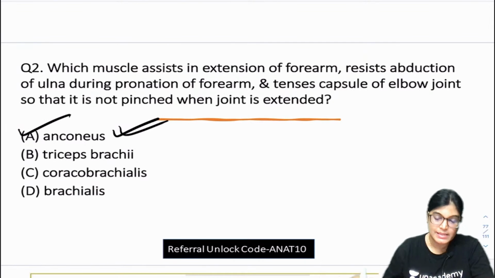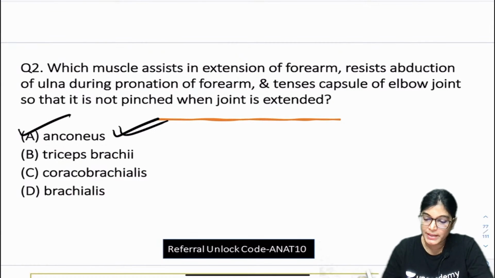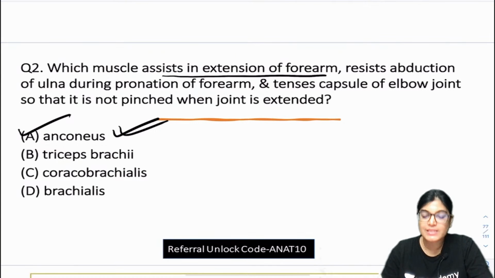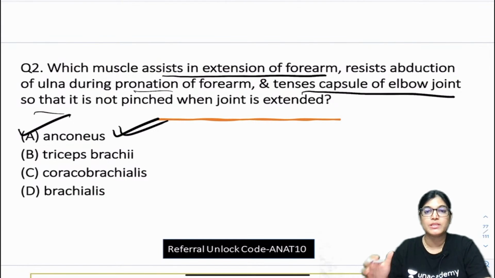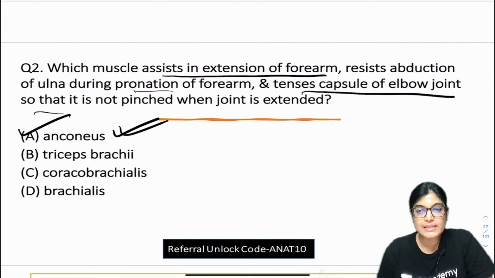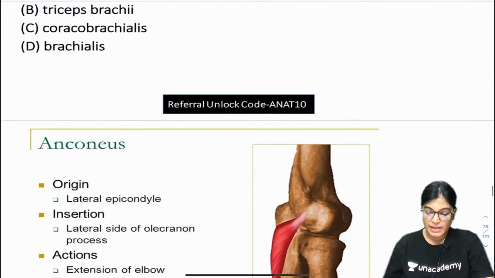The correct answer is A, that is Anconeus. The key point here is that it is a muscle which assists in extension and tensions the elbow joint. It also resists abduction during pronation. All the actions mentioned in this MCQ point toward the Anconeus muscle, which tenses the capsule of the elbow joint. That is the reason Anconeus is the correct answer.